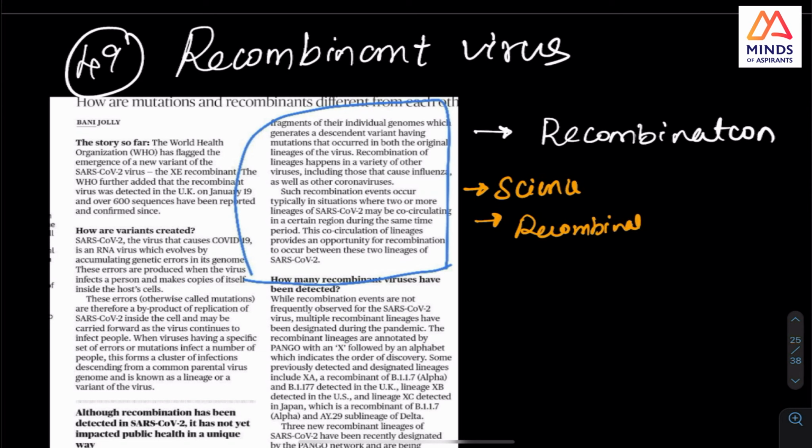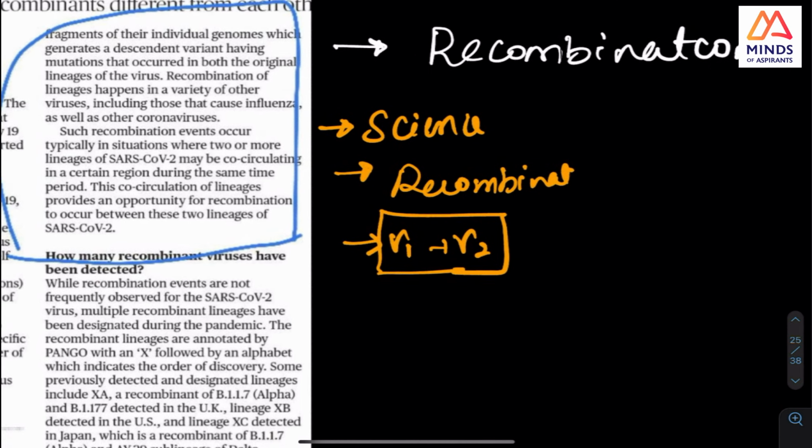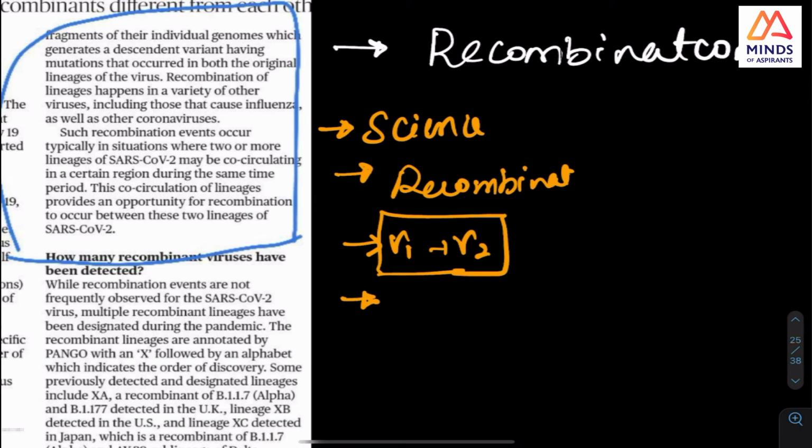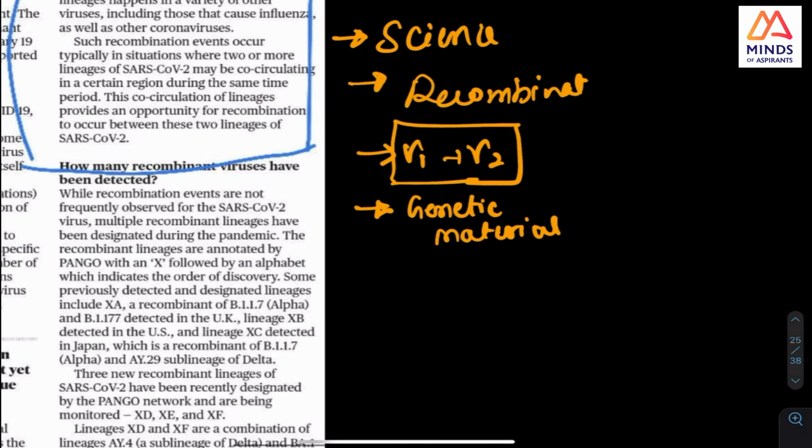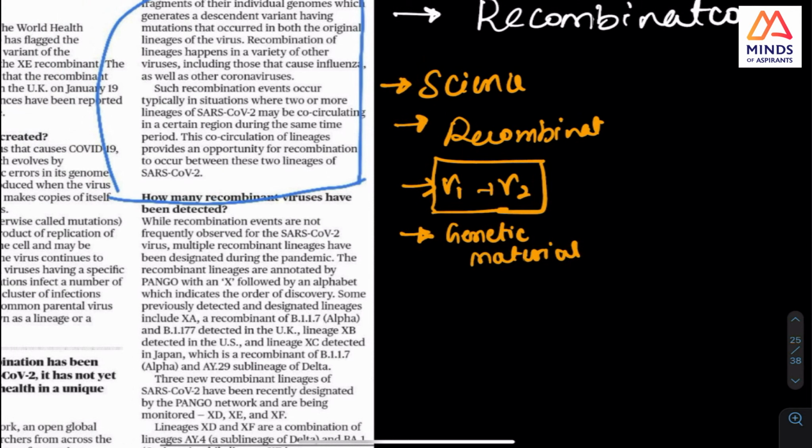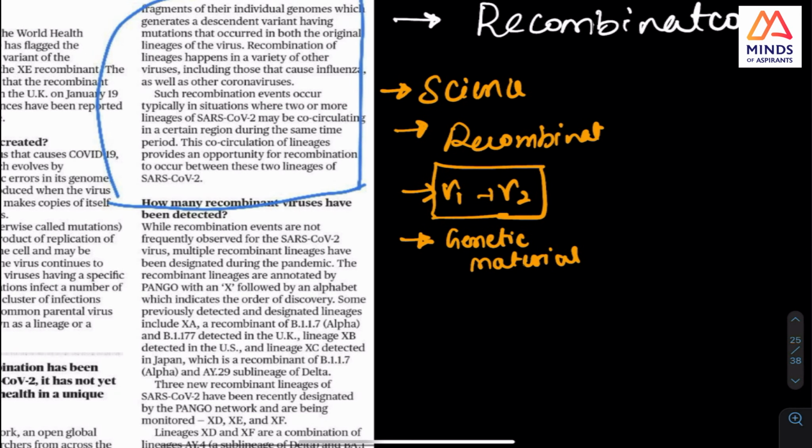In a sense, you have one virus, and already I have mentioned in the previous thing, they keep asking this question on viruses. Viruses are not living per se, but they can transfer genetic material very easily. That is why we are not able to find effective remedial measures for diseases caused by viruses, because they can transfer this genetic material, they can recombine. So that is the point.